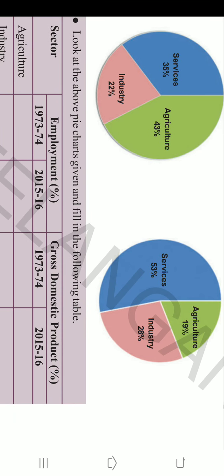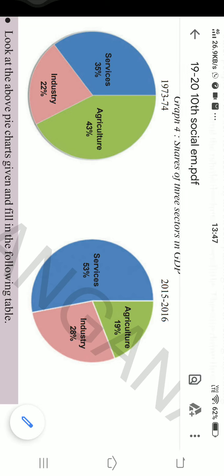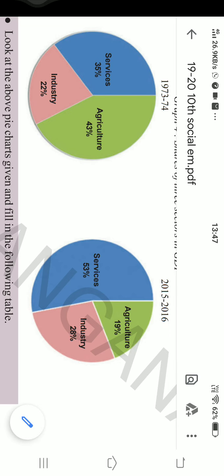That means the change we observed in the share of the three sectors to the GDP, we are not able to find in the share of employment of the three sectors, right? It means that employment has to change from agriculture to industries and industries to service sector, right?